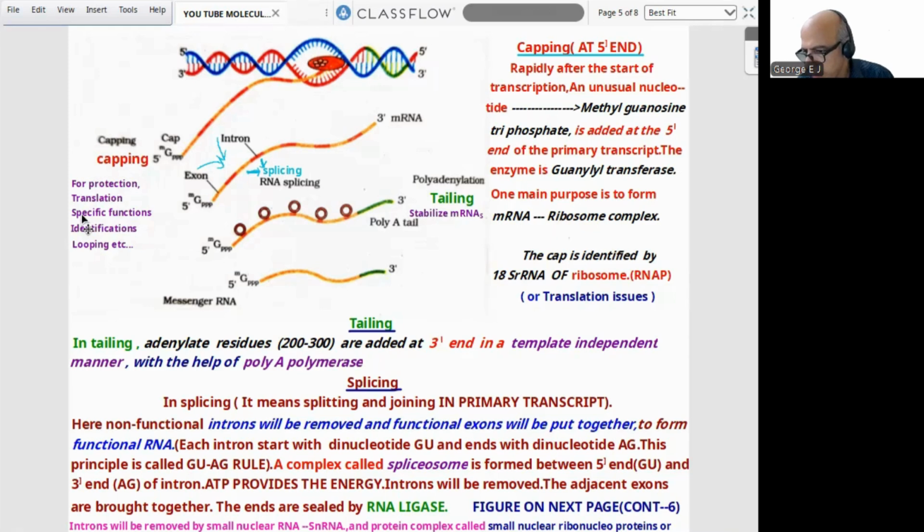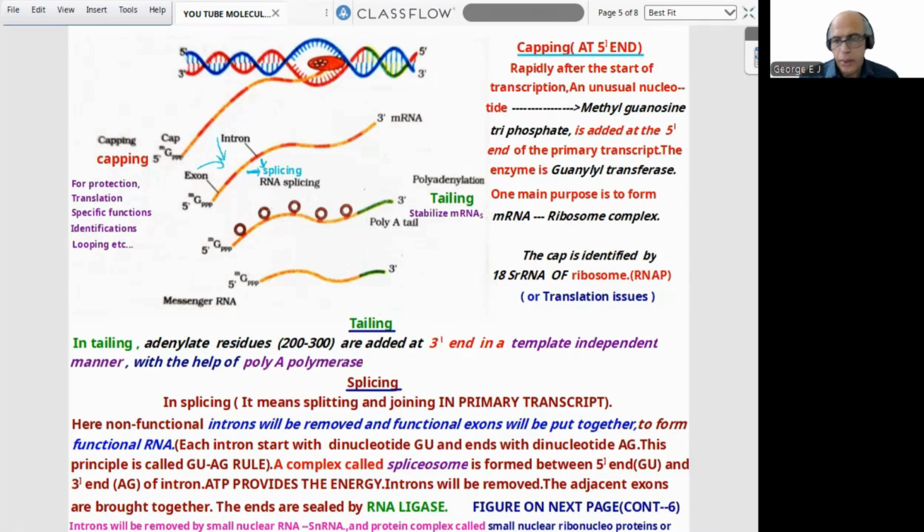Now, coming after capping, the next part is tailing. Tailing is discussed after the finishing. Adenylate residues, 200 to 300, are added at the 3' end in a template-independent manner with the help of polyadenylate polymerase. That is the enzyme. 200 to 300 adenylate residues at the 3' end. Here you can find the tail. Here it is the cap.